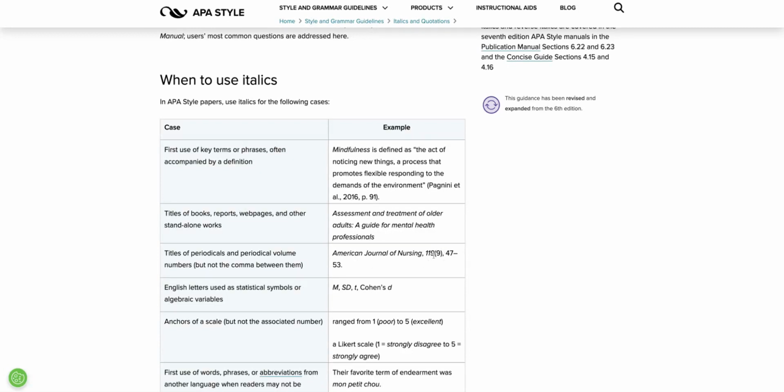We'll talk later about this in our video on how to write reference pages. The volume is italicized and the issue is not, nor are the parentheses surrounding the issue. So American Journal of Nursing, italicized. The volume number, 119, italicized. The comma, the issue number, and the page numbers are not italicized.